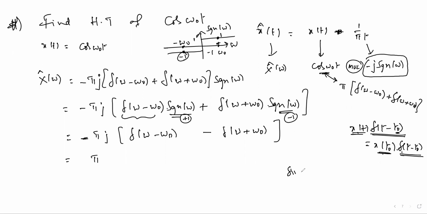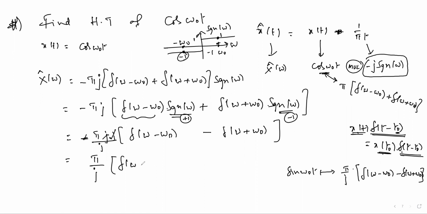The Fourier transform of sin omega naught t, if you recall, is pi by j times del of omega minus omega naught minus del of omega plus omega naught. We discussed this in the previous session. So here, if you multiply and divide with j, j squared is minus 1, giving pi by j, del of omega minus omega naught minus del of omega plus omega naught.